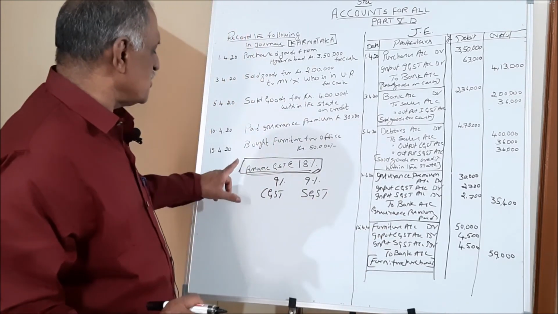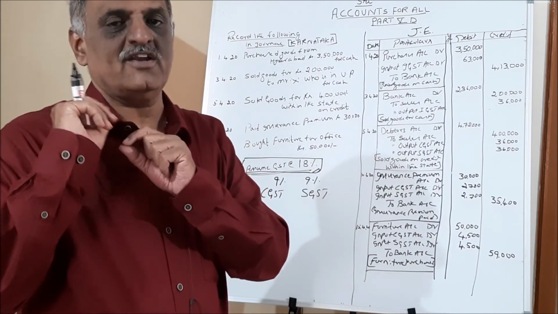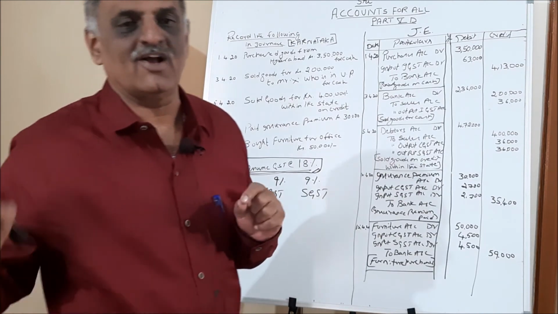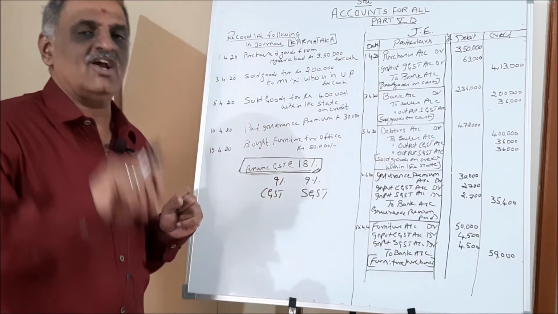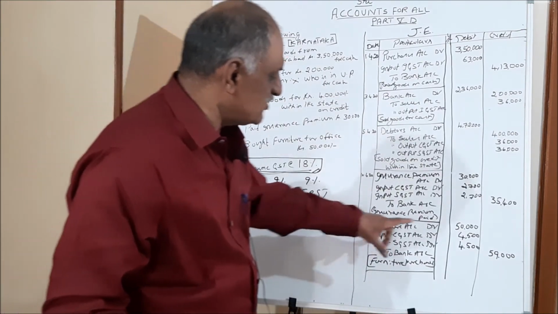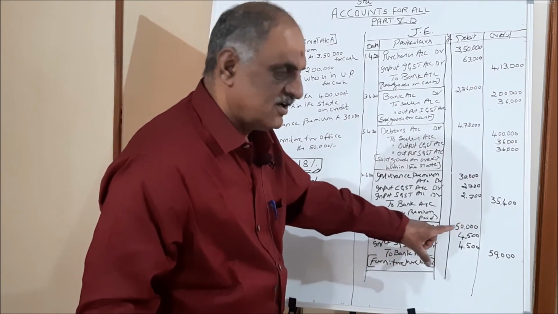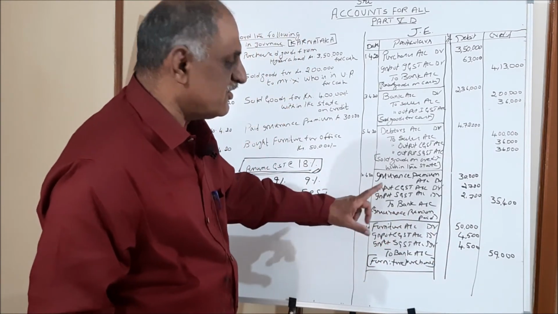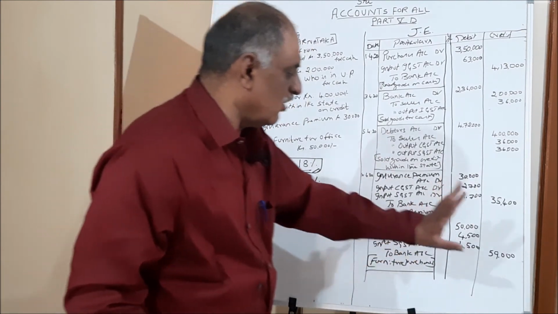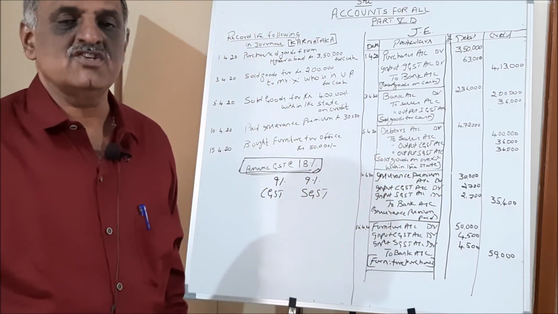Now the last entry is bought furniture for office. When you are buying furniture, what is the entry that you used to pass? Furniture account debit to cash account or bank account. Now it is very simple: furniture account debit to the tax account and cash or bank account. That is furniture account debit 50,000, input CGST account debit 4,500, input SGST account 4,500, to bank account 59,000. That is furniture purchased.